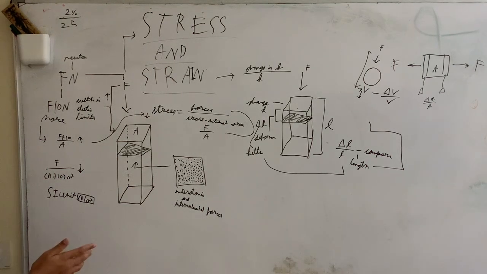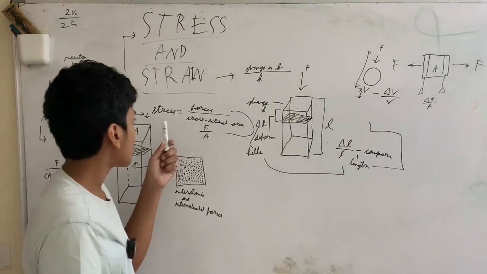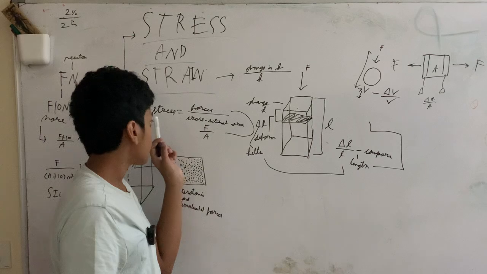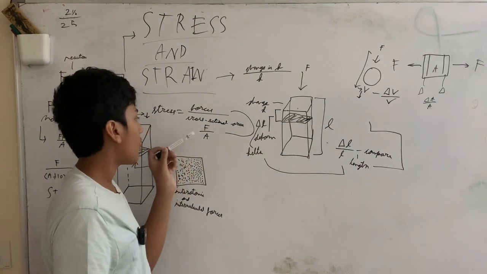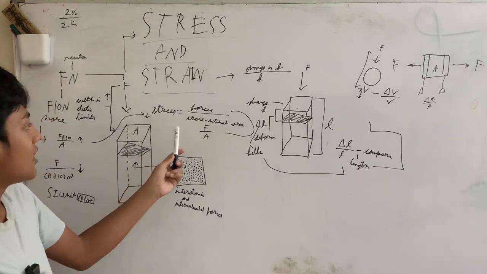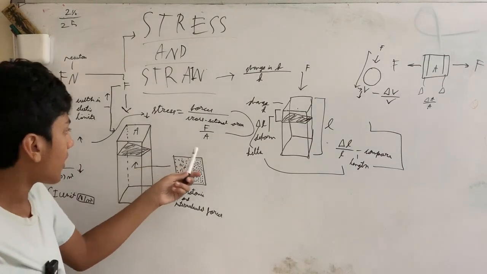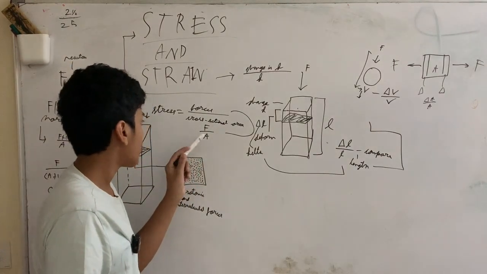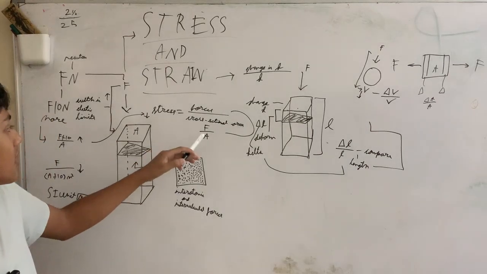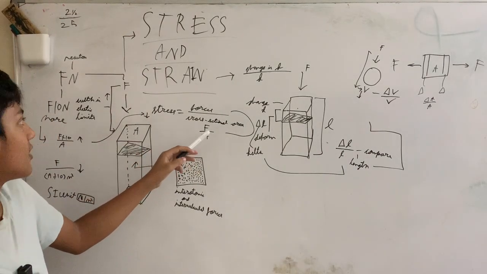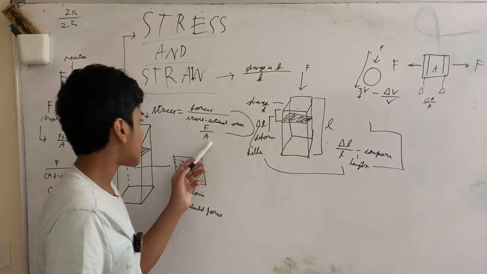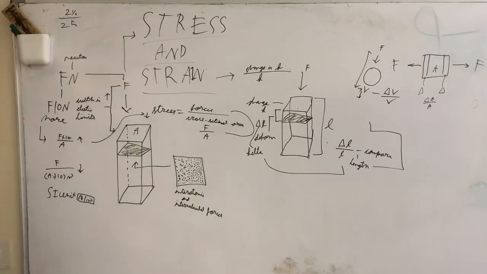But what is stress? Well, mathematically, stress equals force divided by cross-sectional area, or A. So we can put this into F divided by A, F over A. So this is what it is, A being cross-sectional area. So this is what stress technically is in mathematical terms.